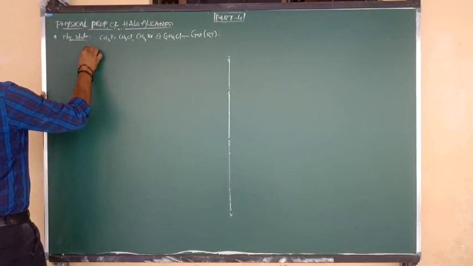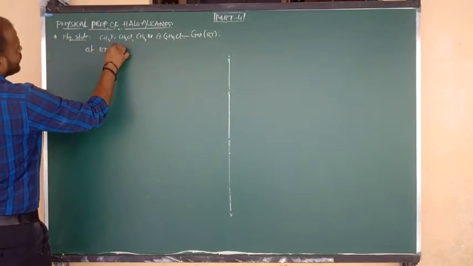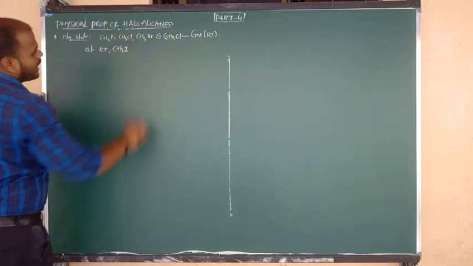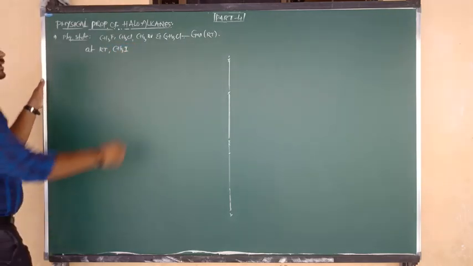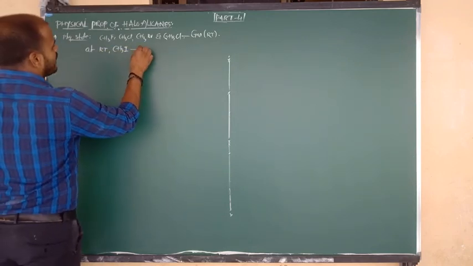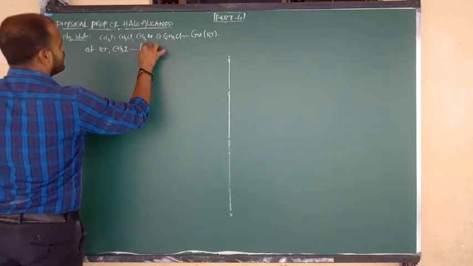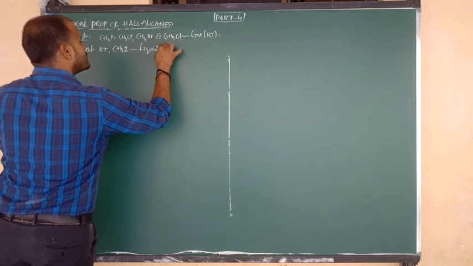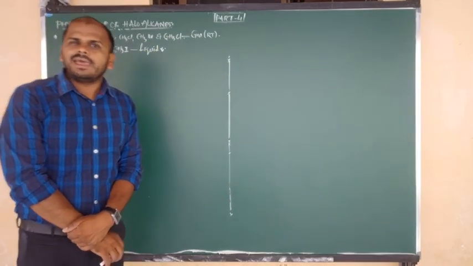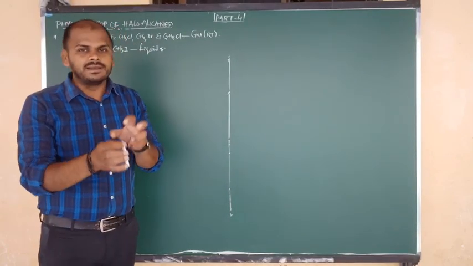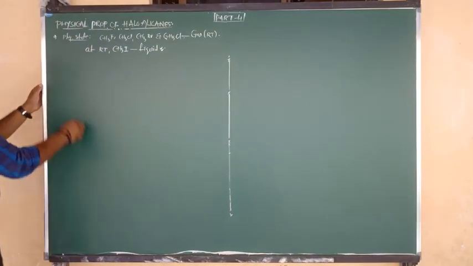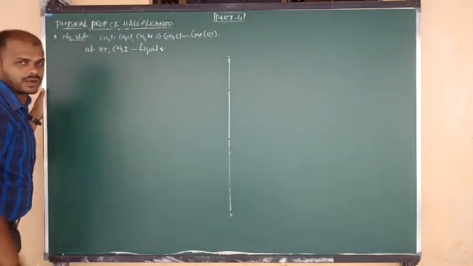Also at room temperature condition, one more haloalkane I want to give you, that is methyl iodide, CH3I. At room temperature, methyl iodide exists or is available in the form of liquid. This question was repeated: among the following, which alkyl halide exists in liquid form at room temperature? So the answer is methyl iodide. Okay, simple alkyl halides are over now.